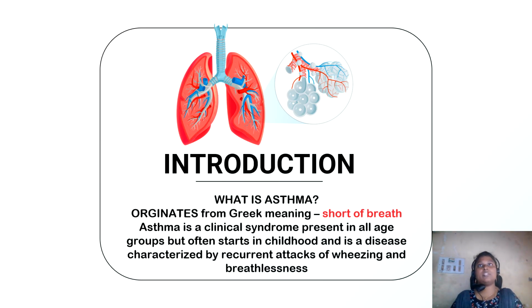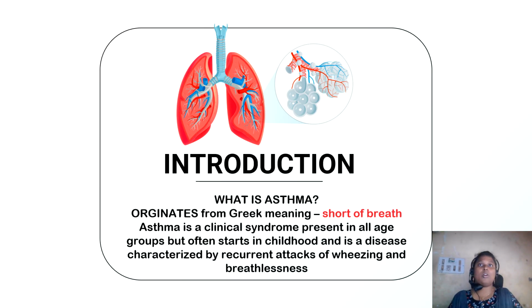So let's start with the simple question, what is asthma? The word asthma actually originates from the Greek word, it means short of breath. Asthma is a clinical syndrome that occurs in people of all age groups, though it commonly begins in childhood. It is a chronic inflammatory disease of the airway characterized by recurrent episodes or attacks of wheezing and breathlessness, chest tightness and coughing.